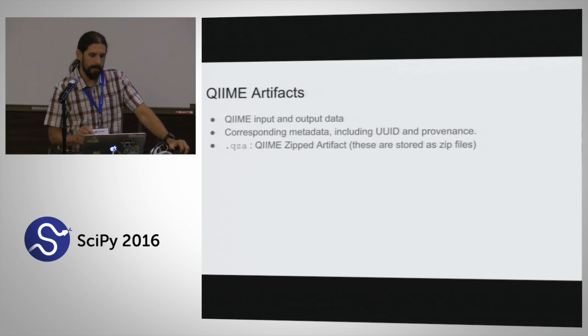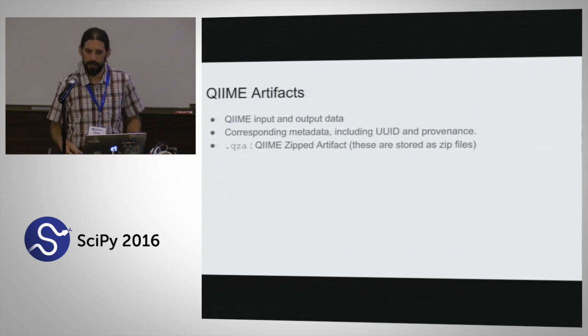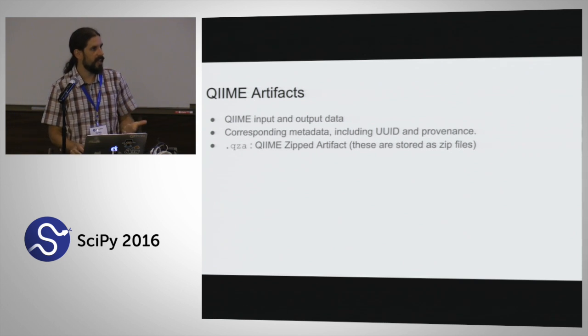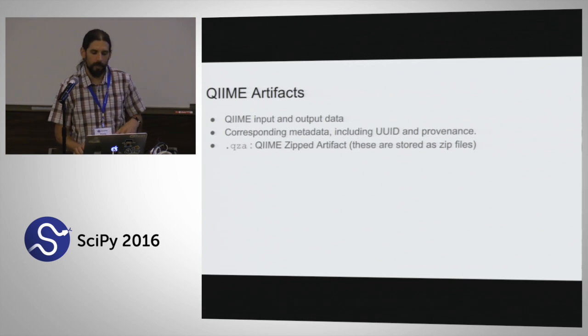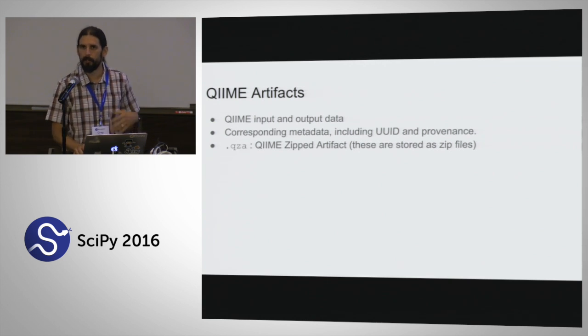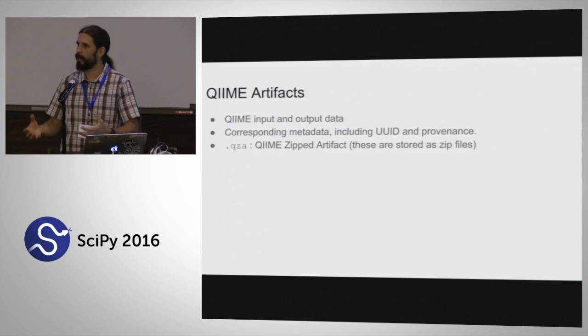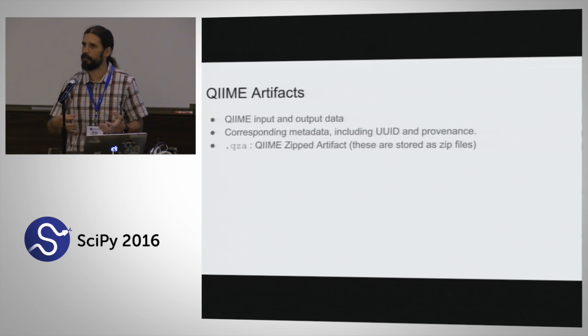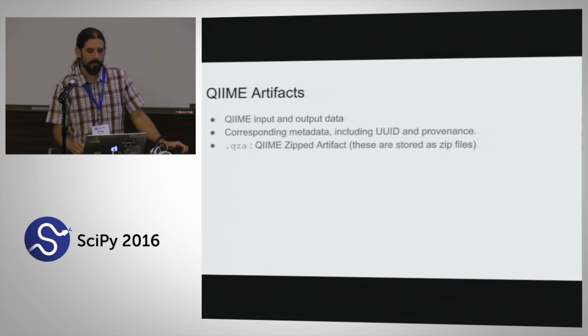I just want to mention the QIIME artifacts. This is our concept of input and output data to QIIME. These are going to contain data. For example, it would contain all of the information in that feature table, but also some corresponding metadata. That would include a UUID, a unique identifier for this artifact, and also provenance information. Where did this artifact come from? What other artifacts were used in its creation? What code was used in its creation? And we represent these on disk in QZA files.